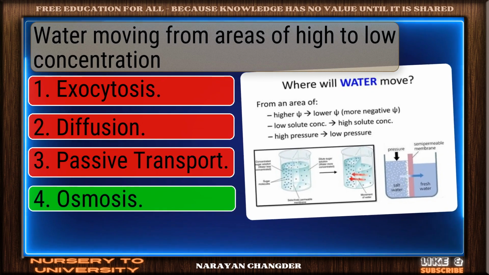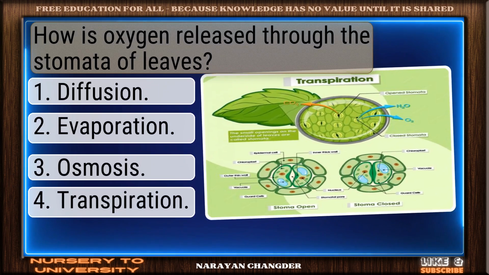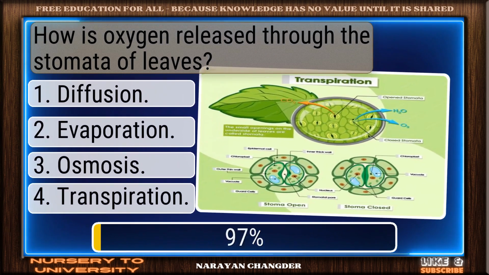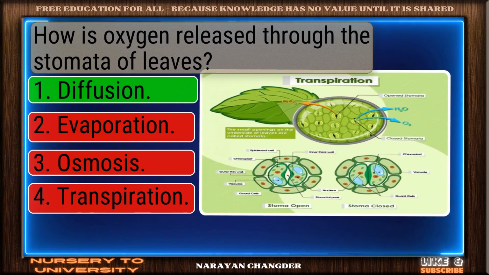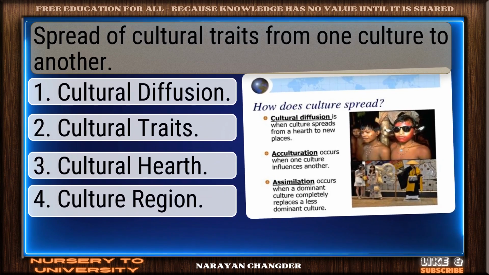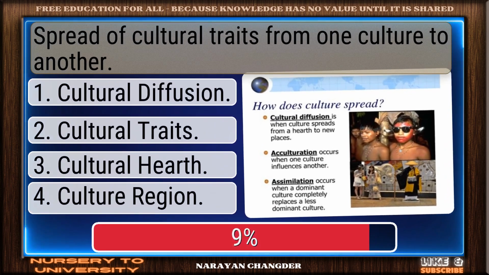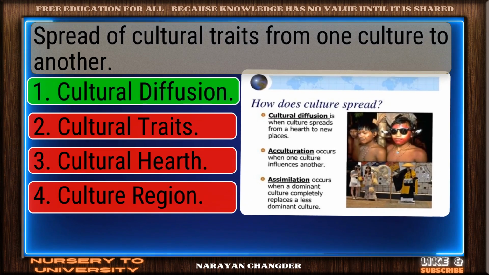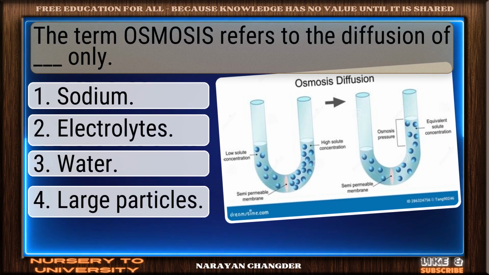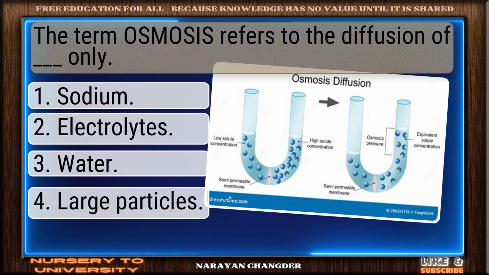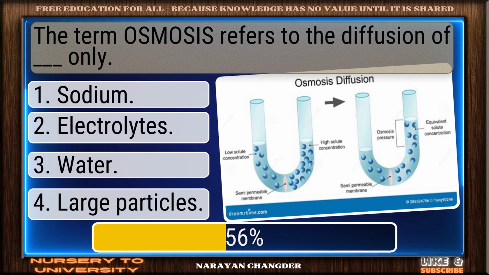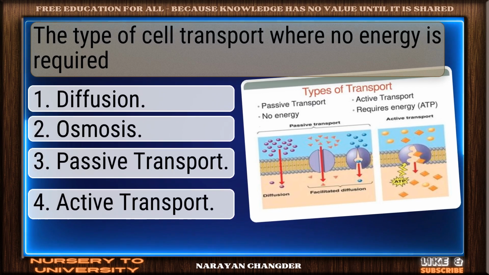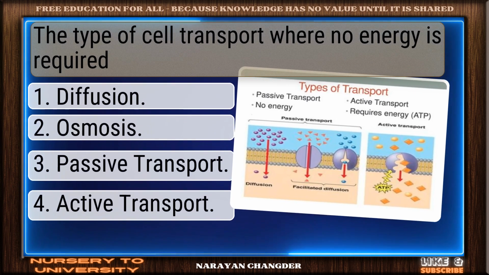Water moving from areas of high to low concentration. Strong answer, osmosis. How is oxygen released through the stomata of leaves? Perfect choice, diffusion. Spread of cultural traits from one culture to another. Outstanding effort, cultural diffusion. The term osmosis refers to the diffusion of dash only. Correct response, water.